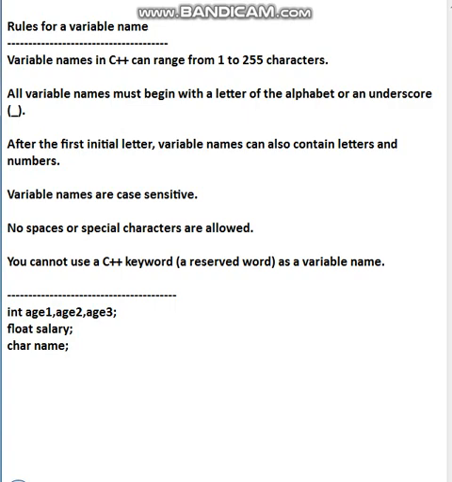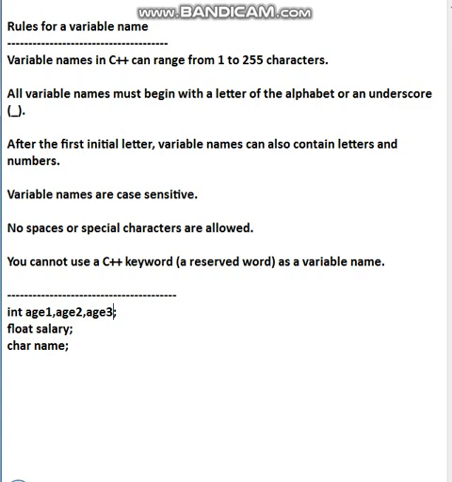After the alphabet you can give a number. But can I write 4age? No, not possible, because the first character is 4. The first character can never be a number, students. The first character can only be a letter. Thereafter you can use numbers, no problem. All this is correct, but 4age is incorrect, because 4 is a number written before age. This will show you an error in C++.